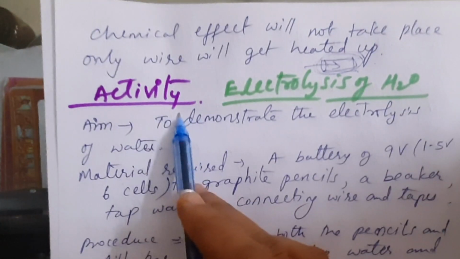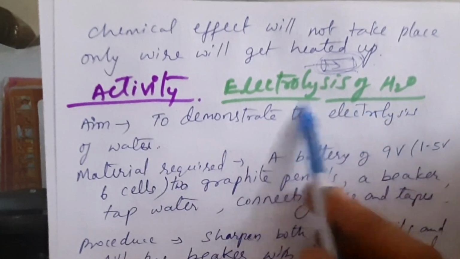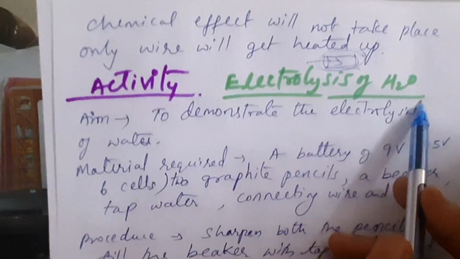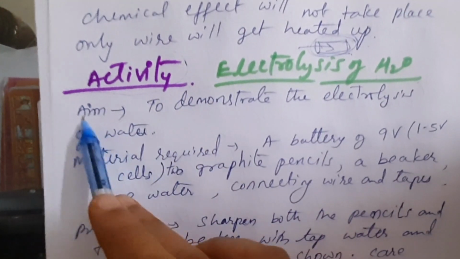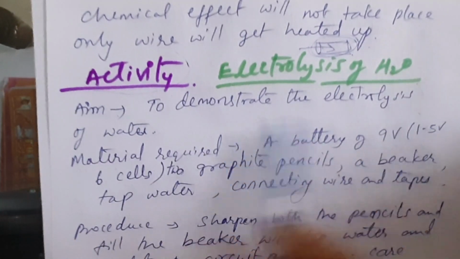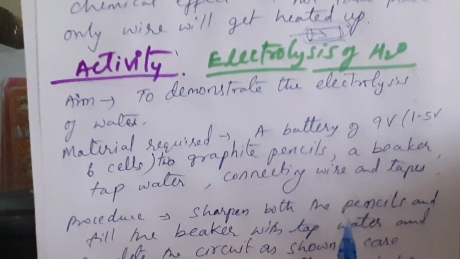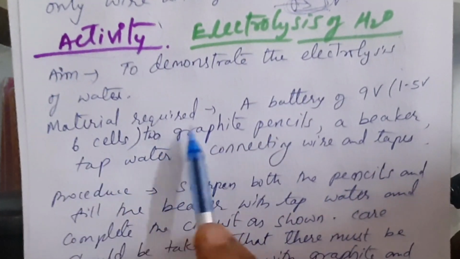Now one more activity, that is electrolysis of water. How can we do electrolysis of water? As this is an activity, we need to write it in the experiment form. Aim: to demonstrate the electrolysis of water. What are the materials required here?